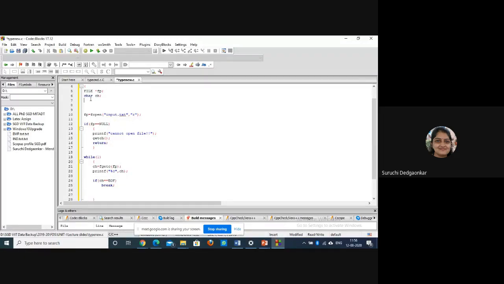My first step is to open the file in read mode, and I will check whether there is any error in opening the file. If there is no error, I can proceed, read the contents and go.